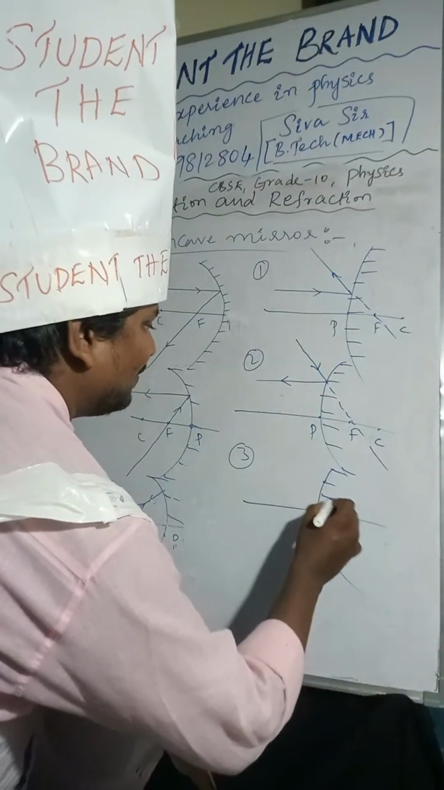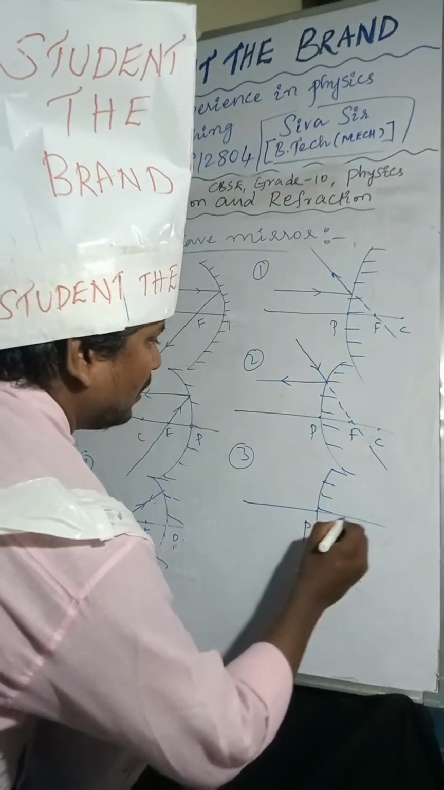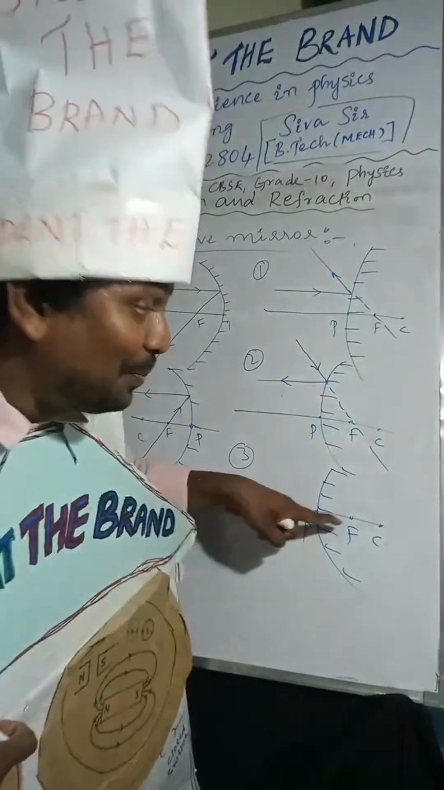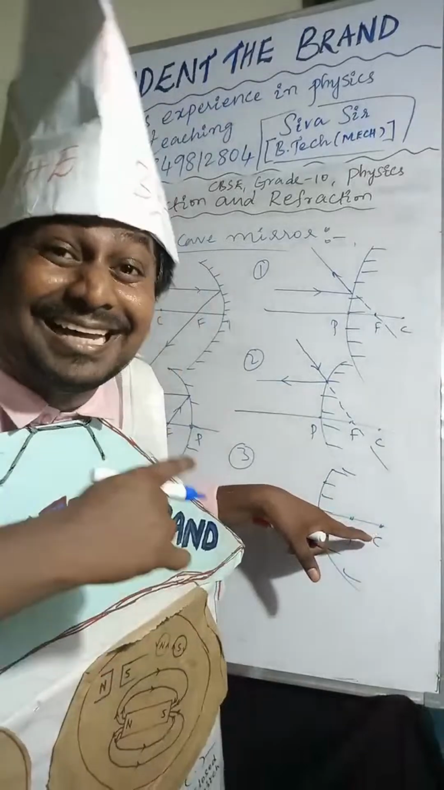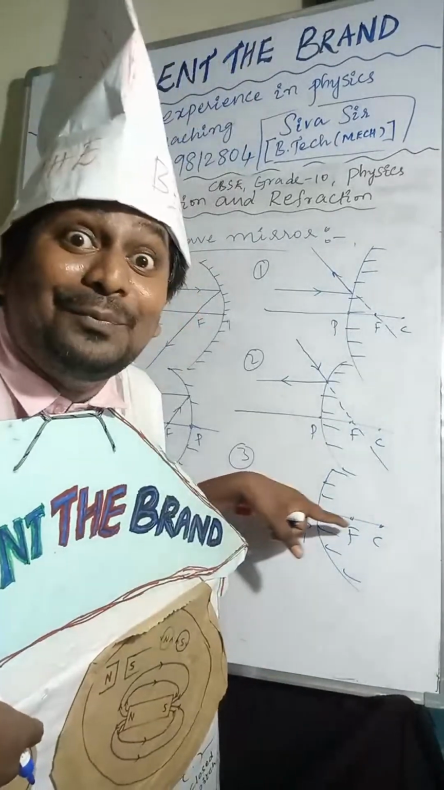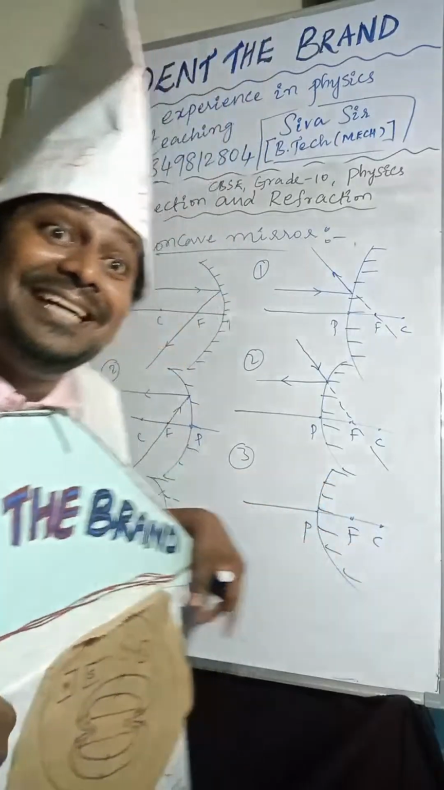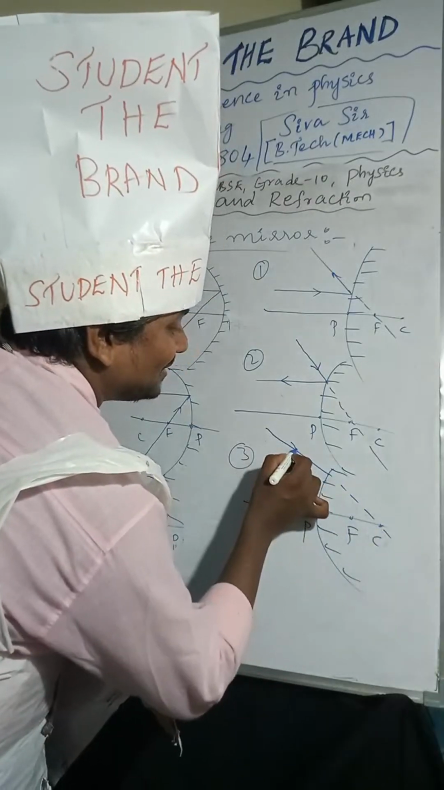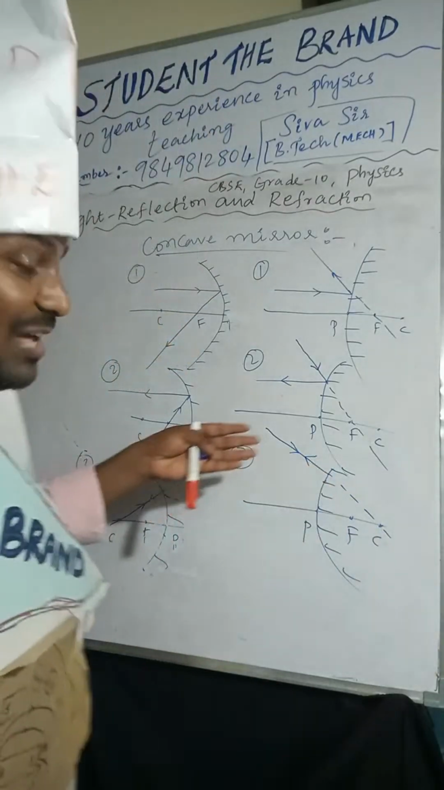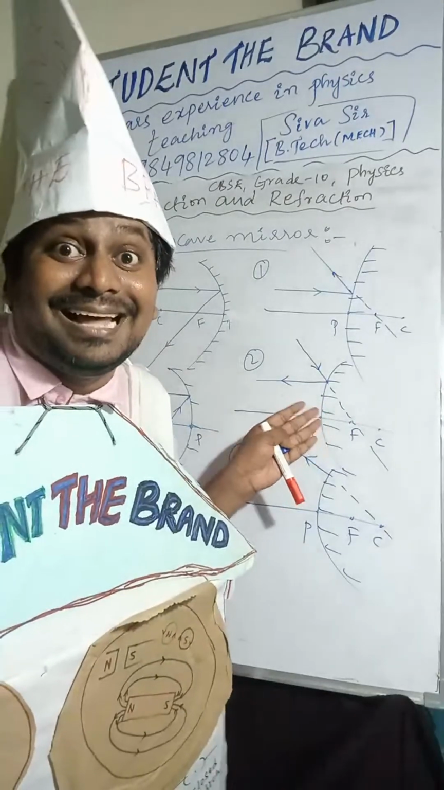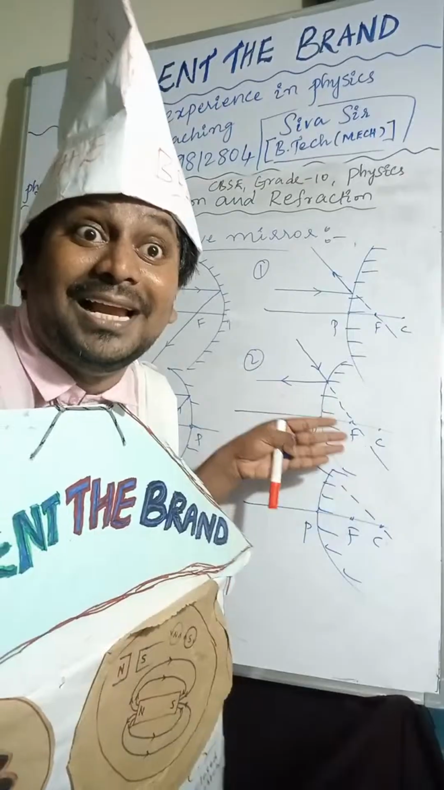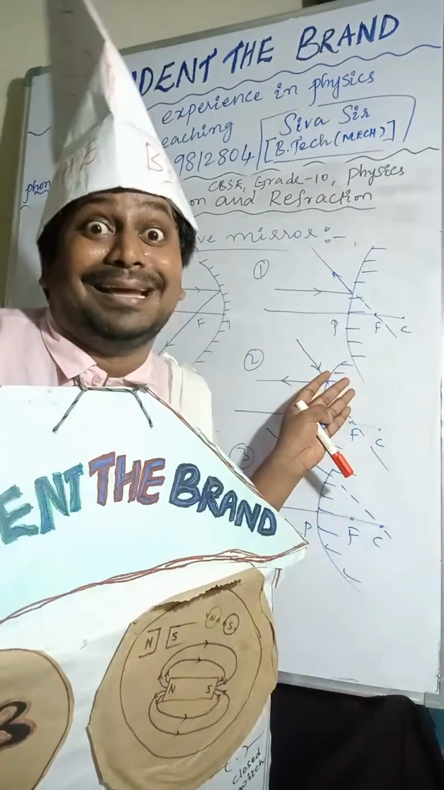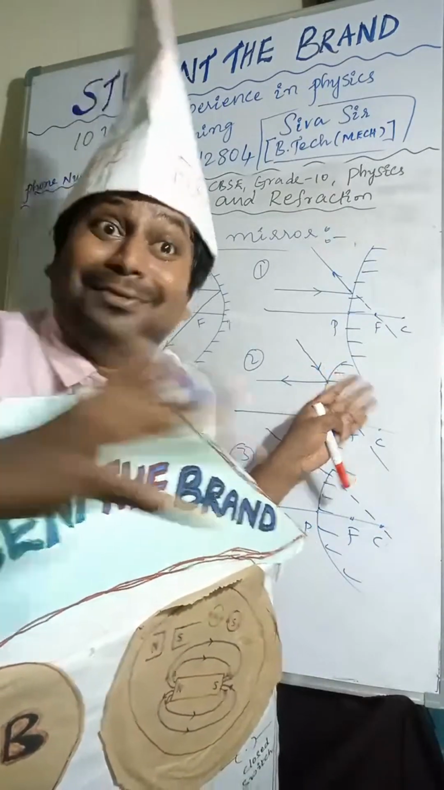Third one: pole, focus, center of curvature. If the light ray is incident at the center of curvature, it retraces its original path. If the light ray passes through the center of curvature, it reflects back and retraces its original path.